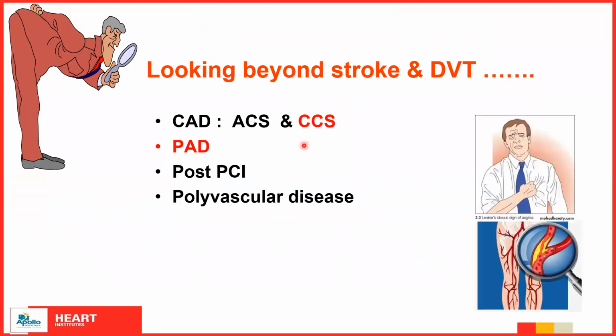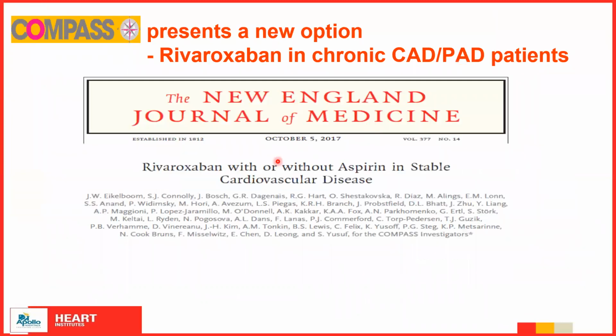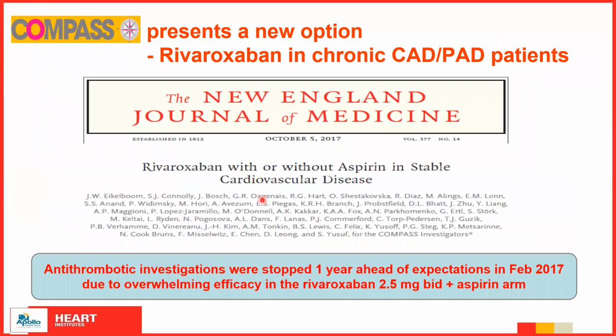Now let's come to the second indication of chronic coronary syndromes and peripheral artery disease. These are the second two indications that we used. And then came the COMPASS trial, which was published on October 5th, 2017 in the NEJM. Very important to note that the investigations were stopped 1 year ahead of expectations in February 2017 due to the overwhelming efficacy of Rivaroxaban 2.5 milligram BD with aspirin. So here is evidence that if you give Rivaroxaban 2.5 milligram BD with aspirin, the results are good.